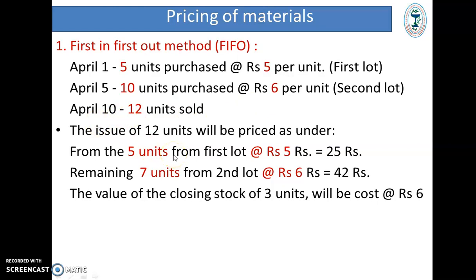Then the 12 units are priced as under, that is first in first out. So you have to sell the first lot of material first, that is 5 units from the first lot are sold at 5 rupees, that is you will get 25 rupees, and the remaining 7 units are sold from the second lot at 6 rupees per unit, that is for 42 rupees. Now 3 units are balanced with you, so these 3 units are valued at 6 rupees, which belongs to the second lot. So in the first in first out method, you have to exhaust the first lot first, followed by the second lot.